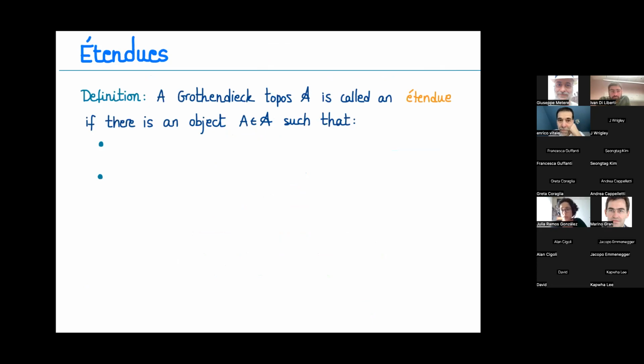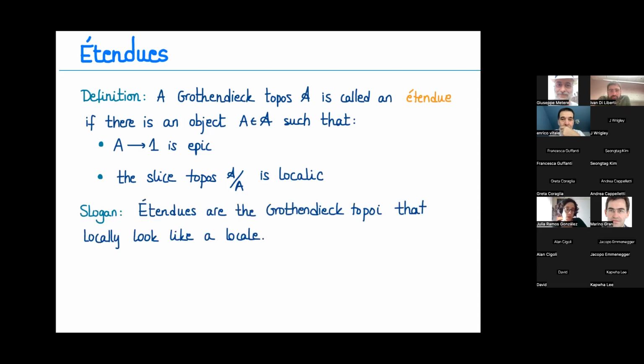A Grothendieck topos A is called an étendue if there's an object in this topos such that the map to the terminal object is an epimorphism, and then the slice topos over this object is localic, meaning that it is equivalent to the sheaves over a locale. And so the slogan would be that étendues are the Grothendieck topoi that locally look like a locale, but may not be globally a locale, so a category of sheaves over a locale.